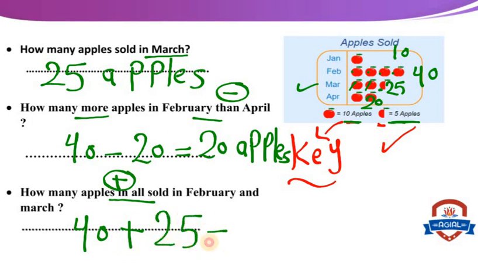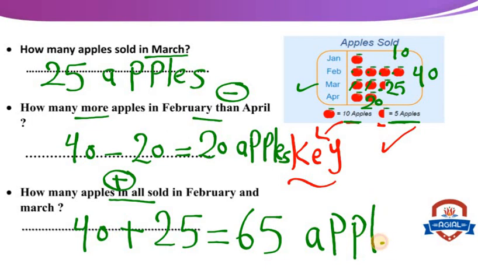So the whole apples in February and in March, 0 and 5 will be 5, 4 and 2 will be 6. So the number will be 65 apples. This is the pictograph.